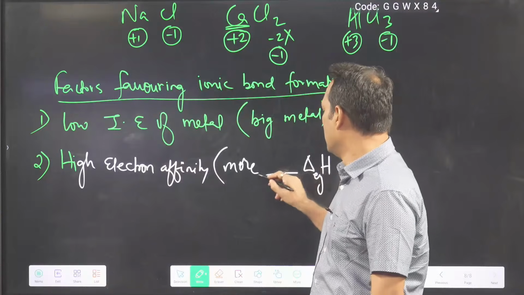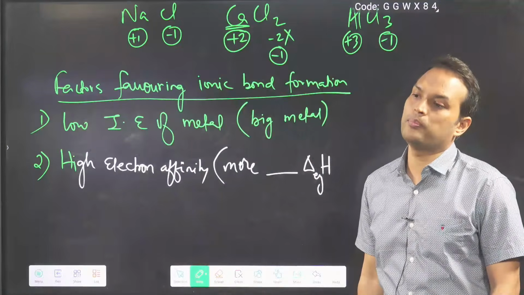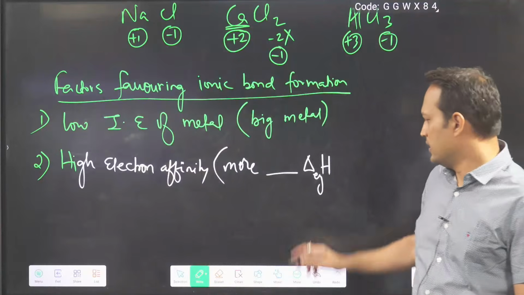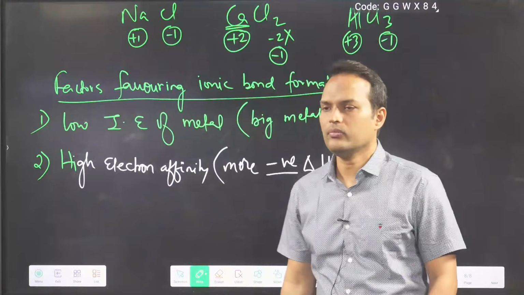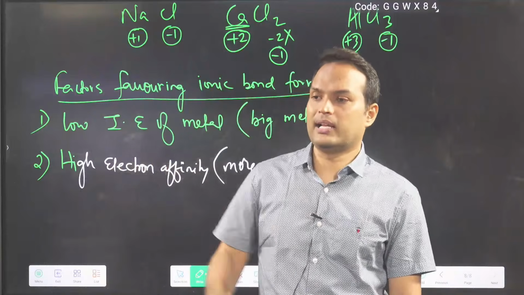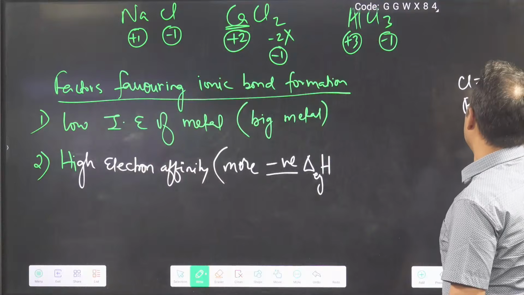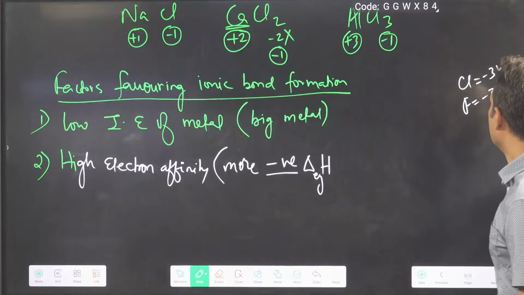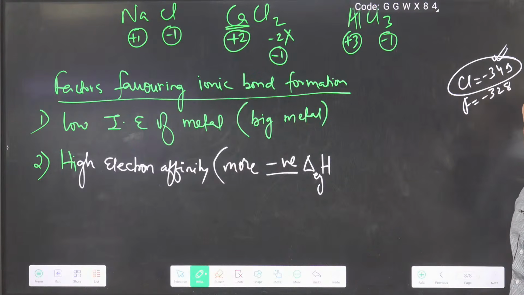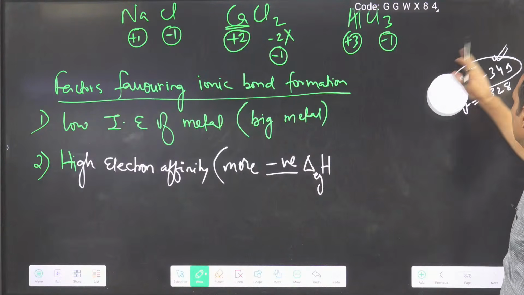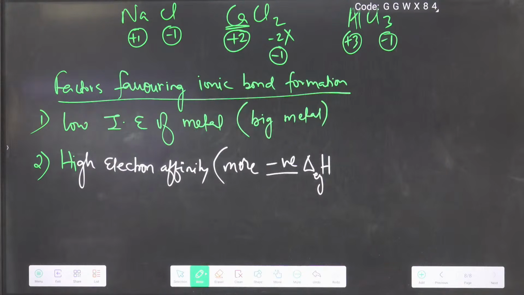To gain an electron, do I require more negative or more positive electron gain enthalpy? Everyone knows more negative. Negative means energy is liberated. Like the Cl value was -349 and the fluorine value was -328. Here 349 energy is liberated, so its electron affinity is more. Clear?